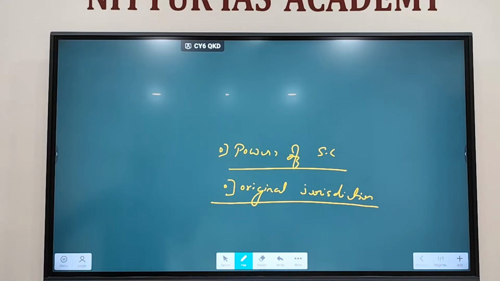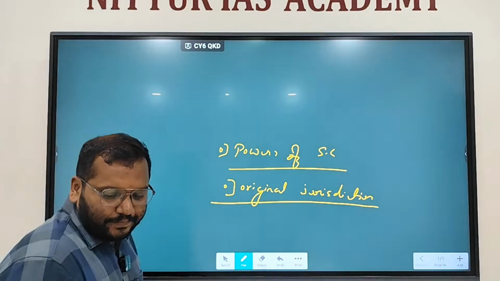Which one is that? Under Article 32. We will study it under jurisdiction, but that is also original, right? If your fundamental rights are violated, you can file a writ directly in the Supreme Court. You need not go by means of appeal. You have an option, but it is not exclusive. You can go to either the High Court or the Supreme Court, but you can directly approach the Supreme Court as well. Correct? Right? Fine.